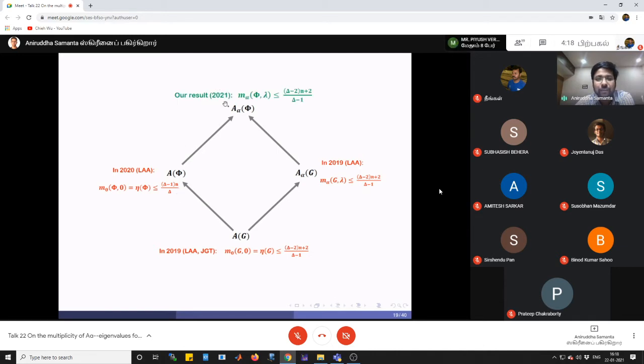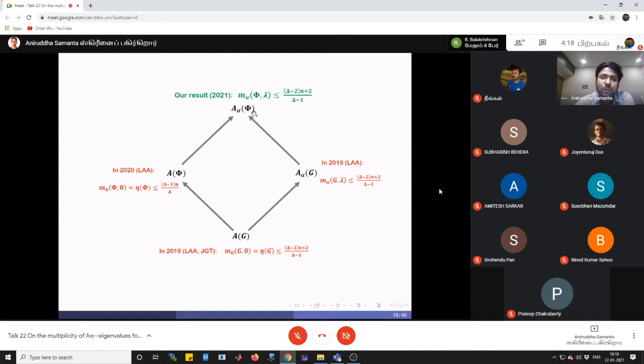Now here is our result. So myself and my supervisor, Dr. M. Rajesh Kandam, proved this result that the multiplicity of any eigenvalue of A alpha phi is less than or equal to this quantity, right? So there are three main significances of this result.